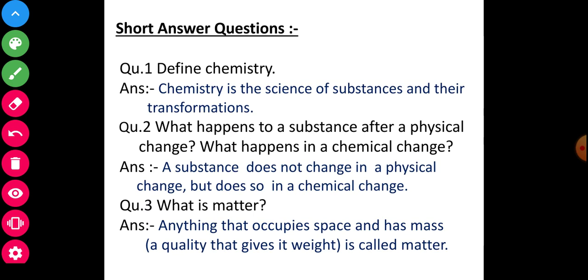You will write down these question answers in your copy as they are, with a heading, and the questions with a black pen, and the answers, already written here in blue color. So you will write down as it is. First of all I will discuss: define chemistry. Answer: chemistry is the science of substances and their transformation.